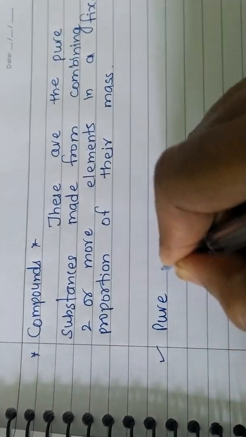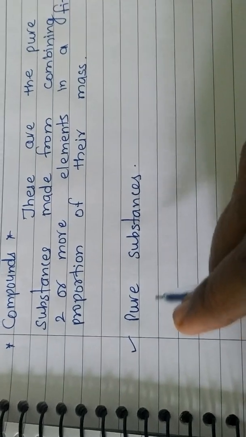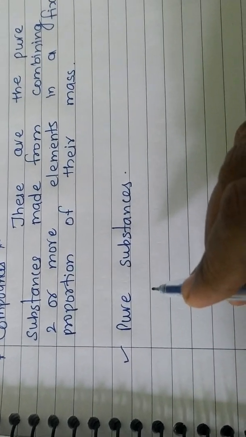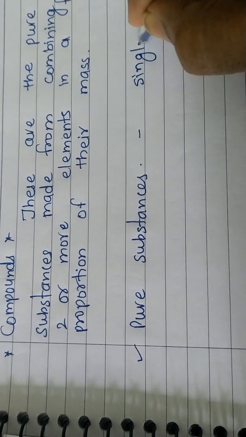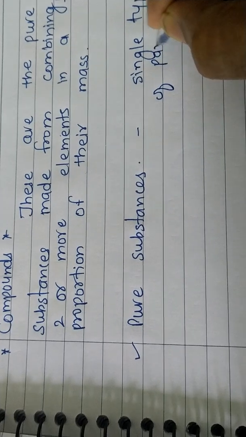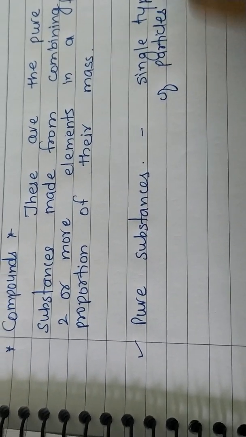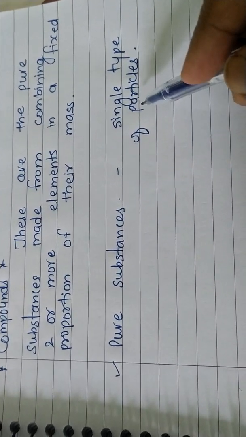What is the first part of the definition? Pure substances. As we have seen before, what is meant by a pure substance? A single type of particle should be there.